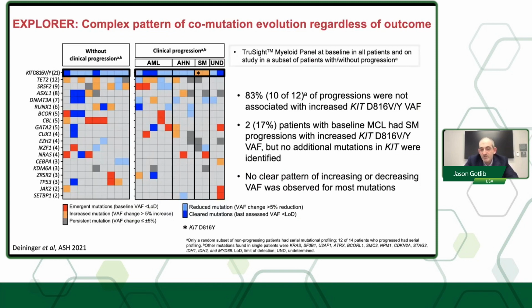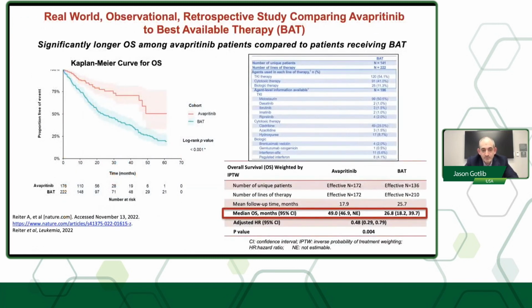Sometimes it could be acquisition of a new myeloid mutation or increase in the mutational burden of a myeloid gene mutation beside KIT at baseline over the course of treatment. But again, no specific pattern. So this is an unmet need that we need to sort out why patients are progressing in terms of genomic explanations.